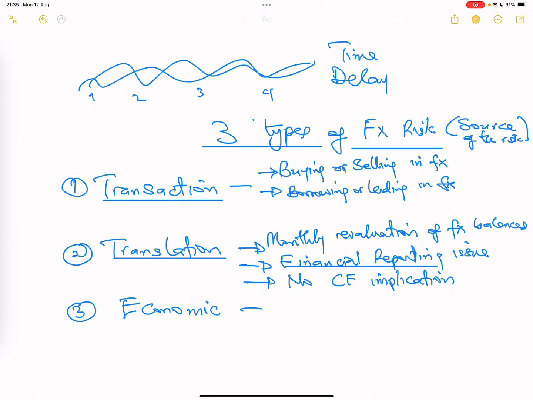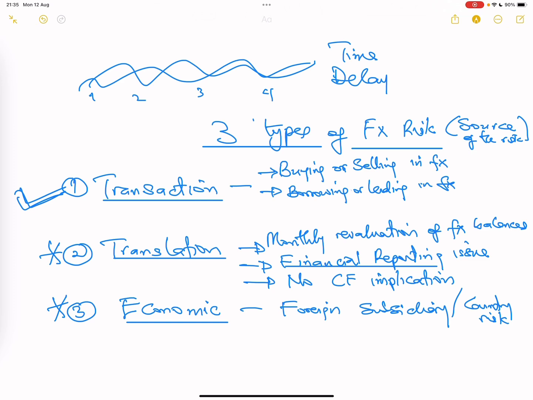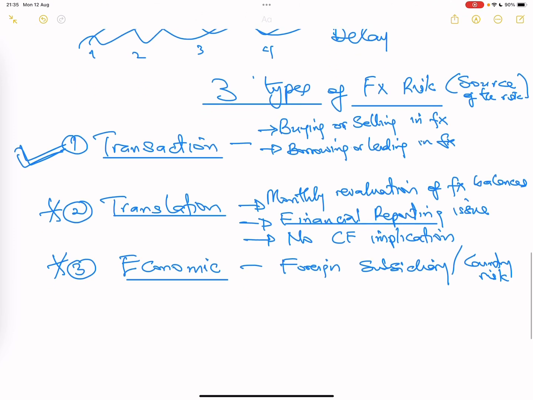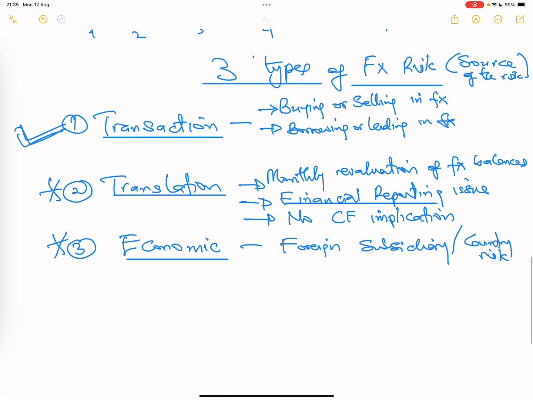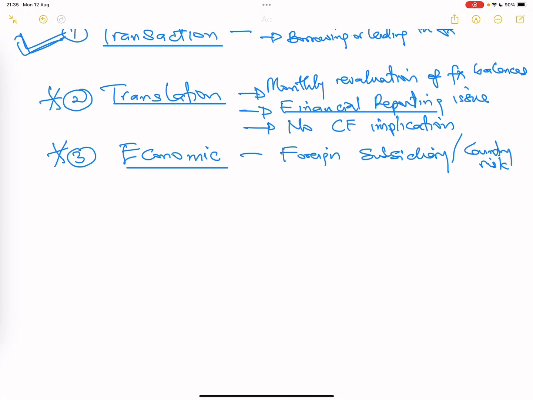The economic one is our exposure because of our investment in a subsidiary in another country. So this is because of a foreign subsidiary. So we're exposed to that country's risk. We're not going to be focusing on this. You just need to know the meaning. This is our focus. Transaction, rather, sorry. Transaction foreign exchange risk. Please take note. So that is what we'll be looking at.